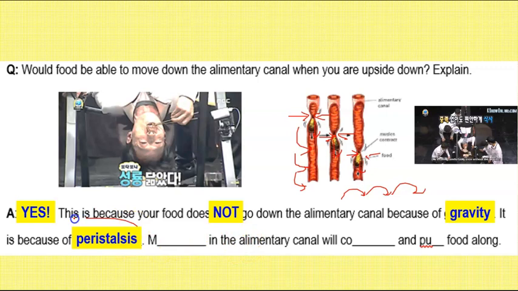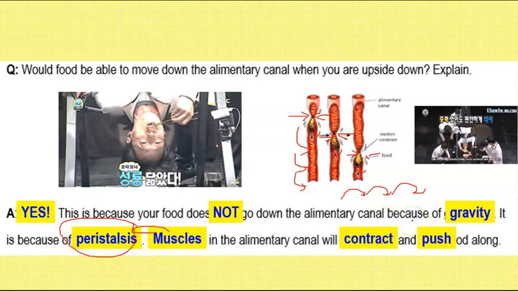Because of the process of peristalsis, we say that the muscles in the alimentary canal basically cause peristalsis. So peristalsis is caused because the muscles will contract and they will push the food along. So that means food doesn't travel down because of gravity. Of course, gravity can pull something down, alright? But even in the absence of gravity in space, you can still swallow food because of the action of your muscles. And because of your muscles contracting, they cause this process known as peristalsis.